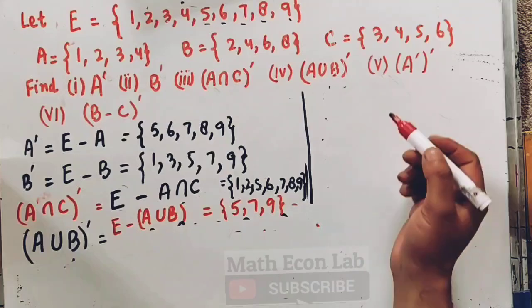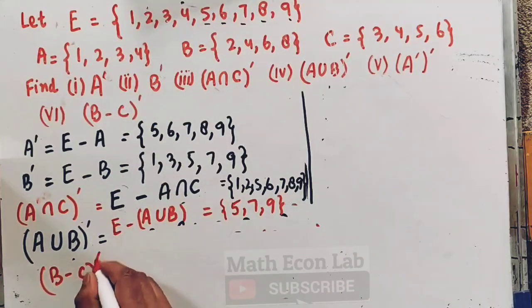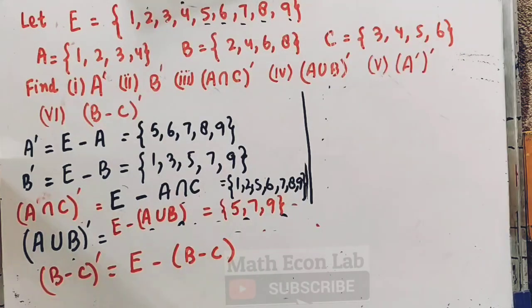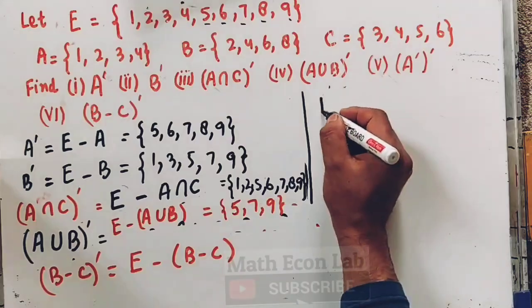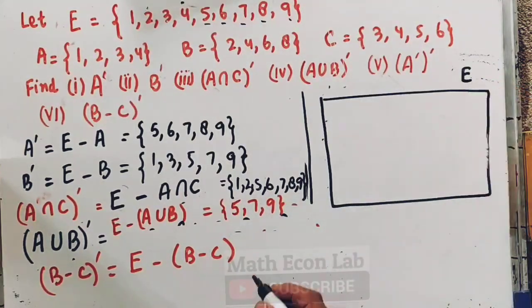Okay. Now let's take B minus C complement. So we have B minus C complement. It will be equal to the universal set minus B minus C. So first we need to find out B minus C, the difference of sets. So let's take the universal set again. So we have universal set E, and let us see what are the elements here.